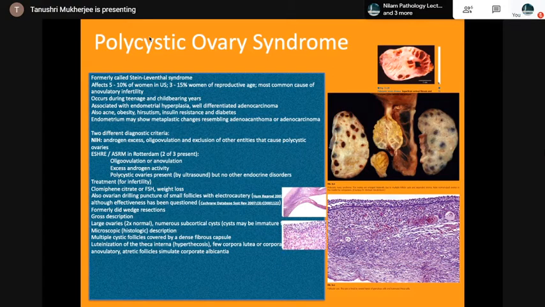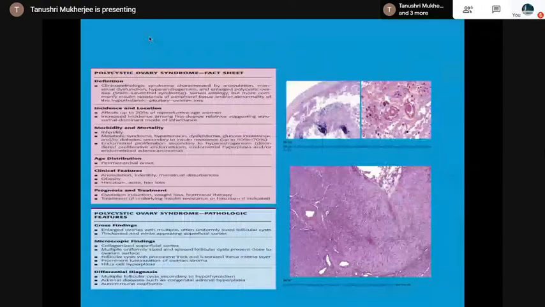Grossly large ovaries, numerous subcortical cysts. Microscopically, multiple cystic follicles covered by a dense fibrous capsule, luteinization of the theca interna or hyperthecosis, few corpora lutea. This is the fact sheet with the ovary.